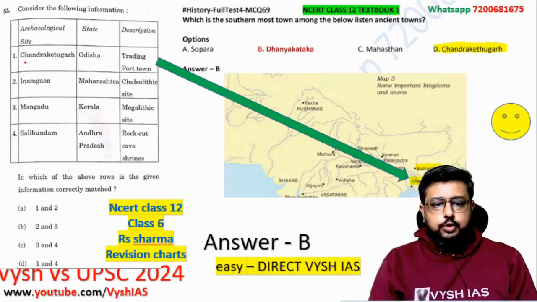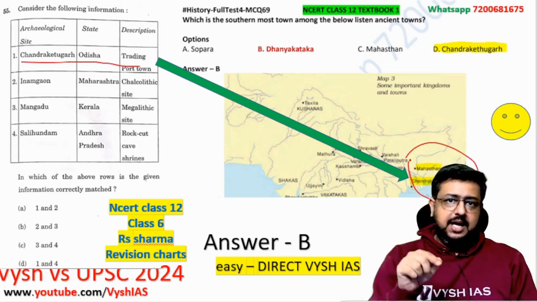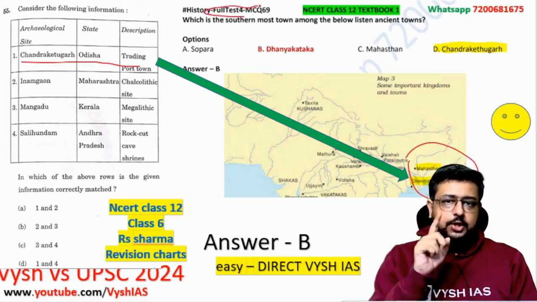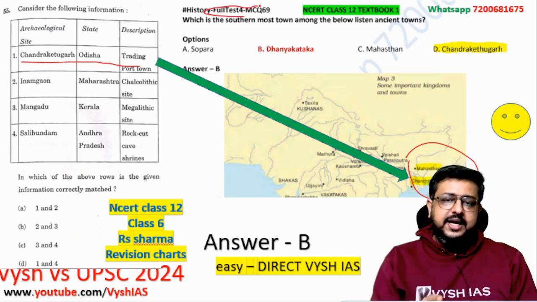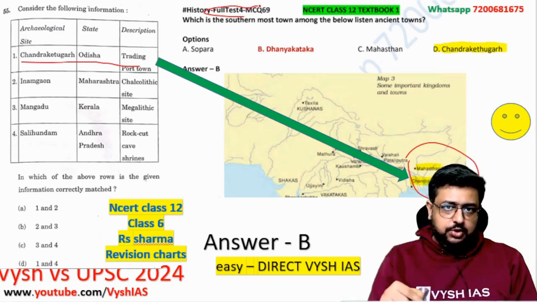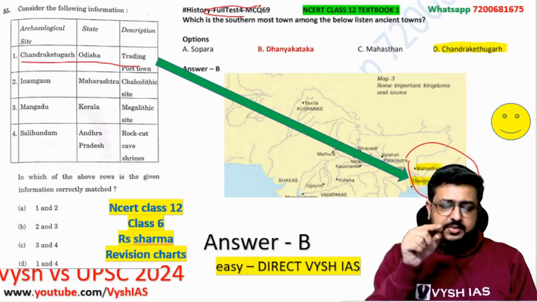Because Chandraketu is not in Orissa, it is in West Bengal as in the NCERT map. And this map, I had asked you to revise multiple times. This again, if you see, is that special test which I made, History Full Test 4, which I don't know whether you ignored or took it seriously. I had made it with those extra boxes and maps and pictures because the CAPF and CDS exam and Geoscientist exam, which happened in 2023 just before your prelims, asked many questions from this area.